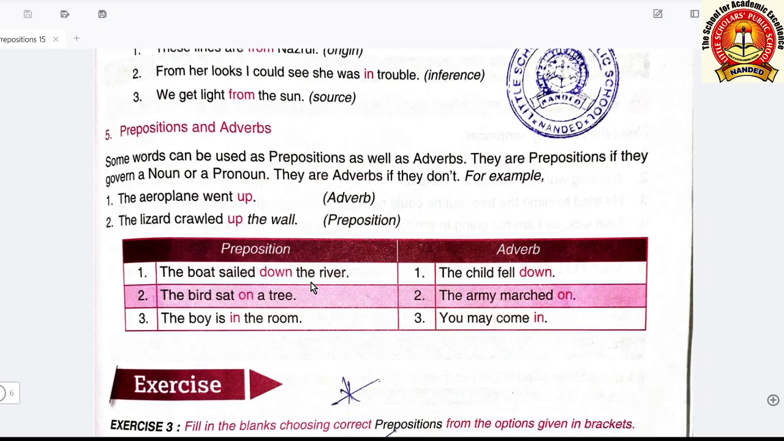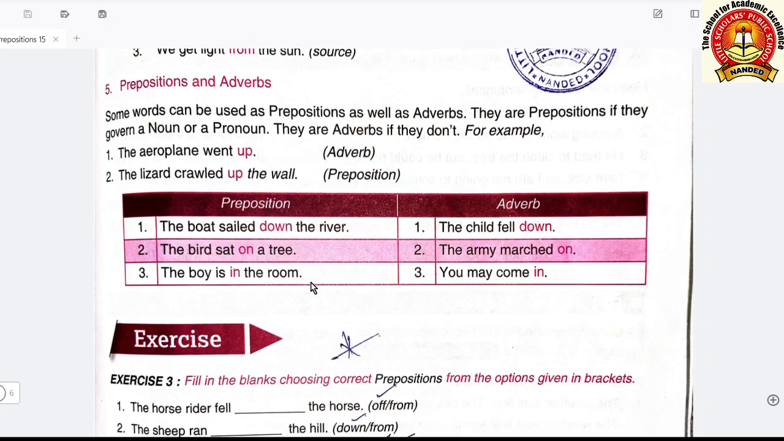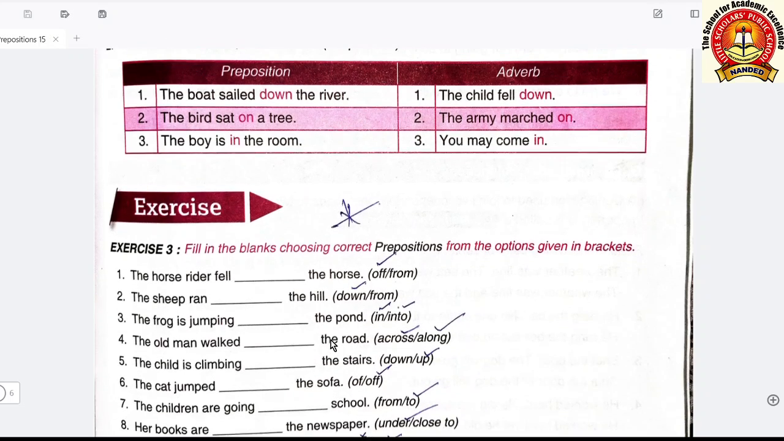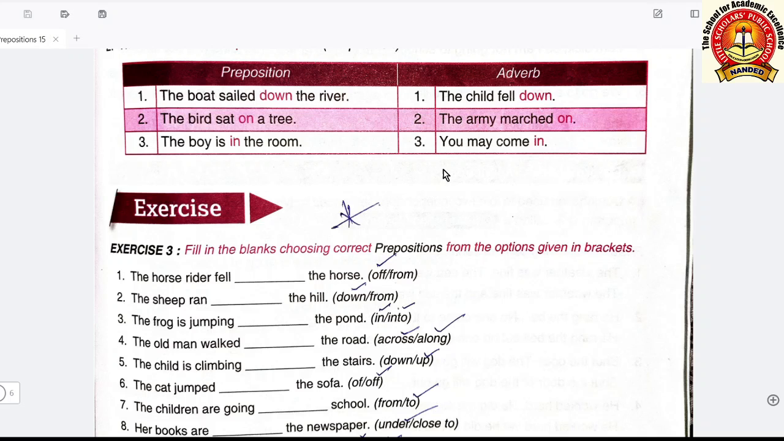Now, prepositions and adverbs. What is the difference between them? You see, the aeroplane went up. The lizard crawled up the wall. Here, in up the wall, the preposition is telling the relationship of the word wall with the action, means the verb in the sentence. In the first sentence any such word is not there. So this is an adverb and this is a preposition, which is telling the position or the relationship of the word wall with the verb. So here are also examples of prepositions and adverbs.